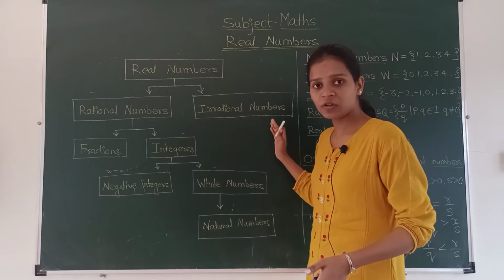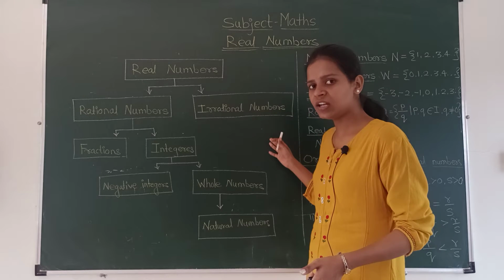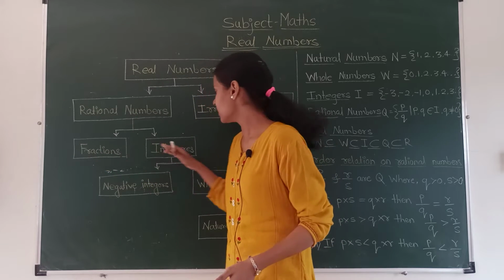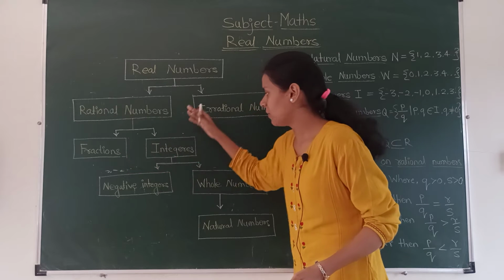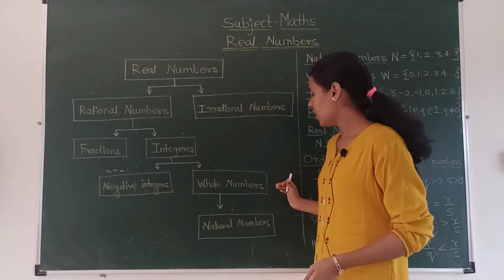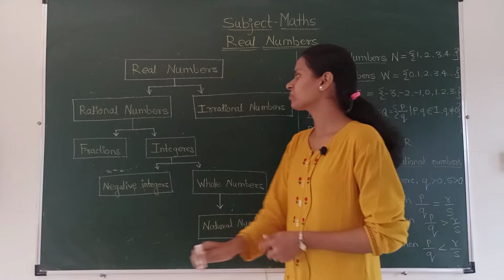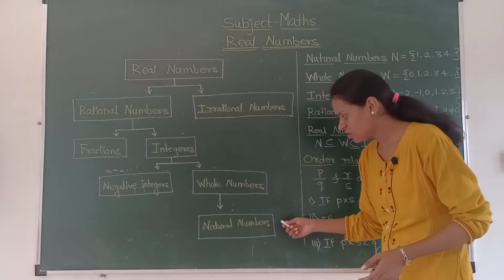Irrational numbers don't have any subpoints, but rational numbers get divided into fractions and integers. Fractions do not divide into anything, but integers get divided into negative integers and whole numbers, and whole numbers get divided into natural numbers. See, we will start from the bottom, natural numbers.